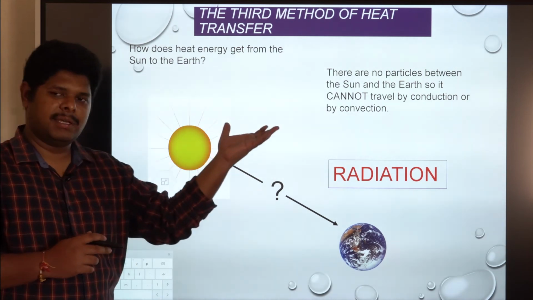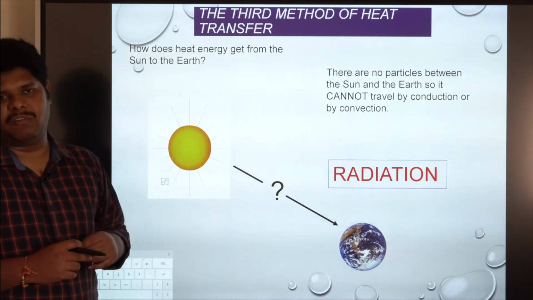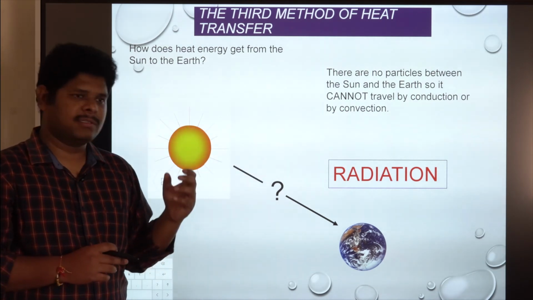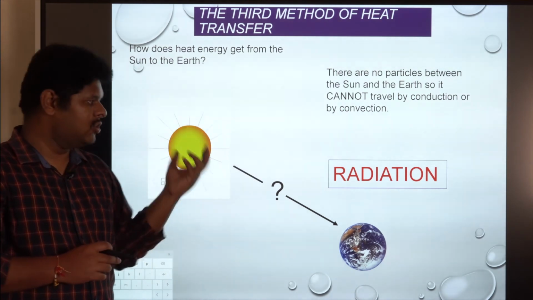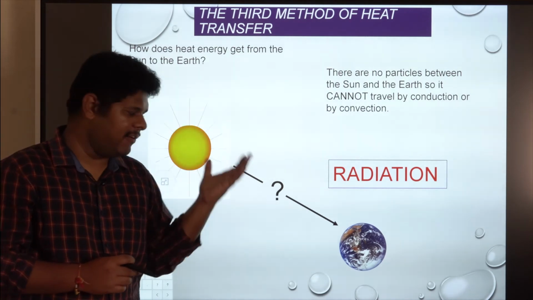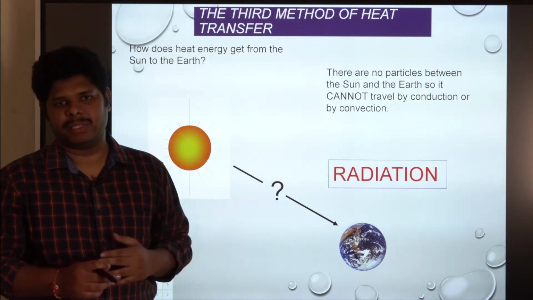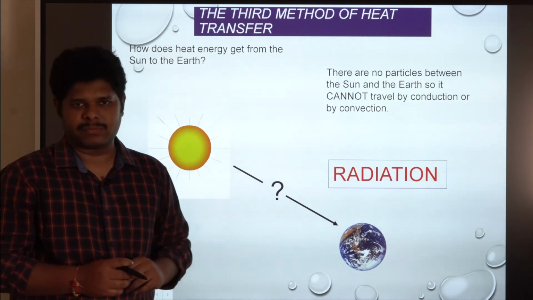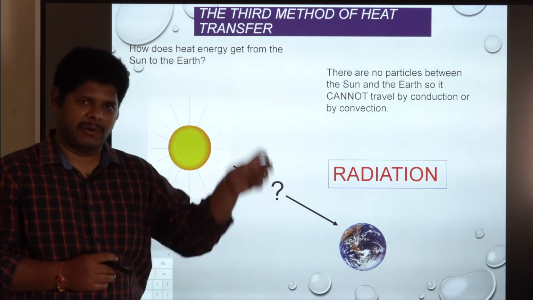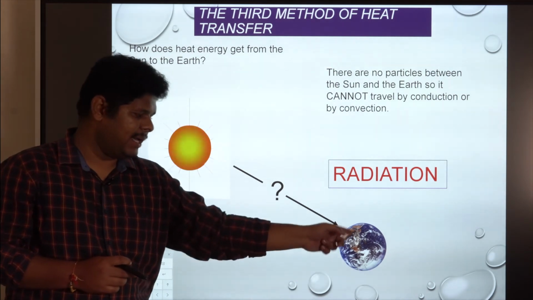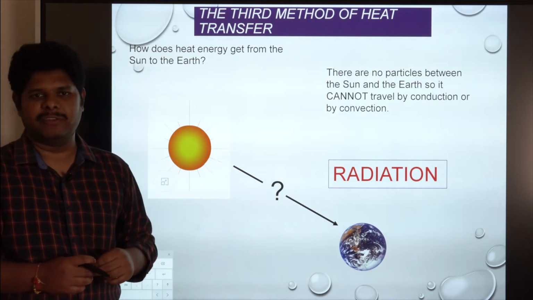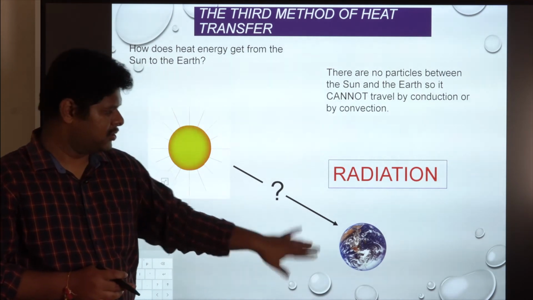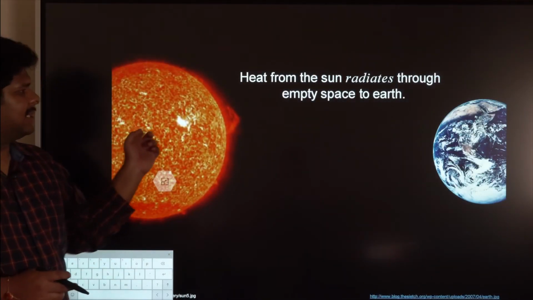What happens is, the sun emits this heat energy in the form of electromagnetic radiations or waves, and those waves travel in vacuum also. They don't require any medium to travel. Those electromagnetic waves are received by earth.